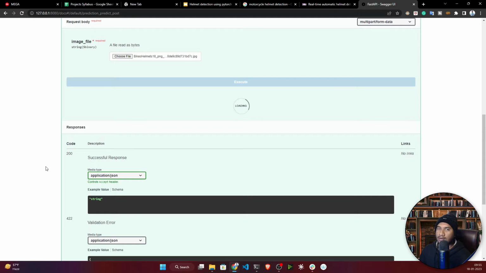So you will get this base64 string, and we'll be converting that string to image format. But if you want to create any UI using HTML and CSS, you can create it. But as of now, our intention is to learn the pipeline, not the front end part. So let's wait. Once it has done the prediction, I will show you how it has predicted.